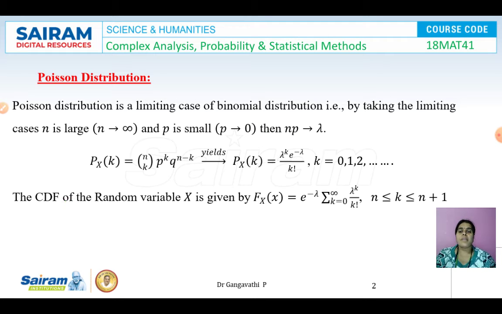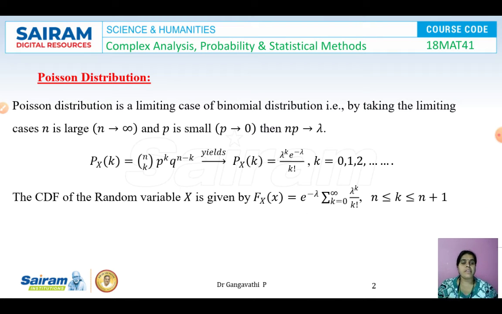So the probability function for a Poisson distribution is lambda to the power of k e power minus lambda by k factorial. The cumulative distribution function of a random variable x is given by F of x, which is e power minus lambda into summation of k varies from 0 to infinity, lambda to the power of k by k factorial, and the k value varies between n and n plus 1.